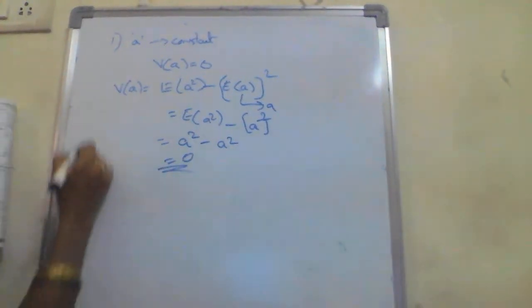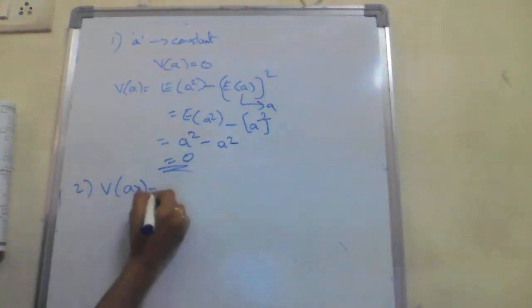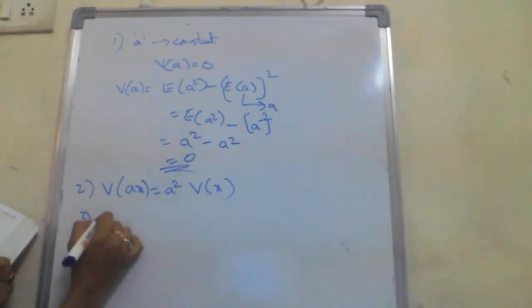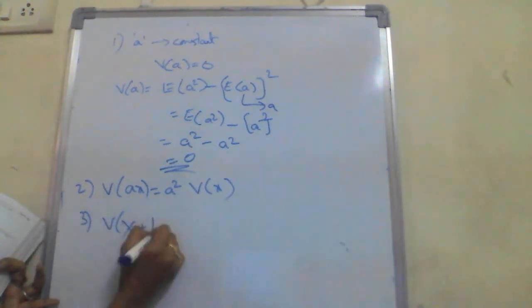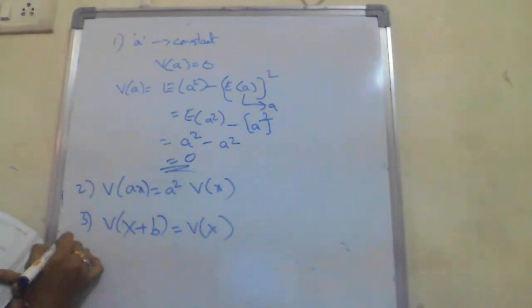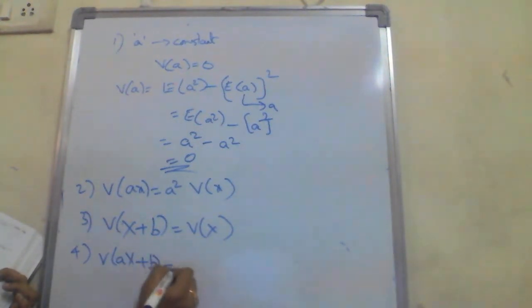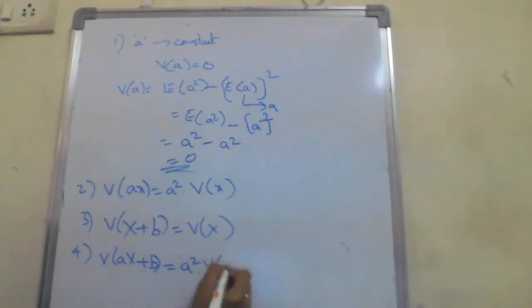Like this you have some properties. The second property is v of ax is a square v of x. The next property is v of x plus b is v of x. And the next property is v of ax plus b is equal to a square v of x. So these are some of the properties of variance.